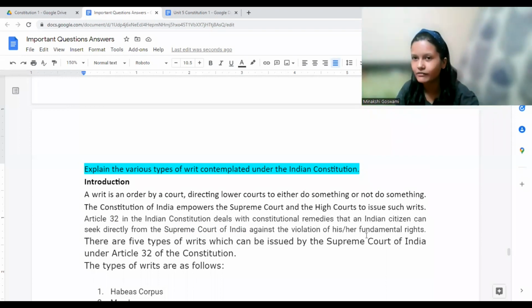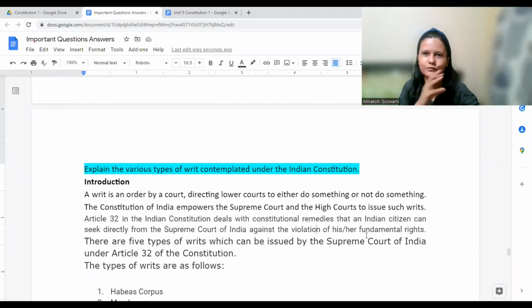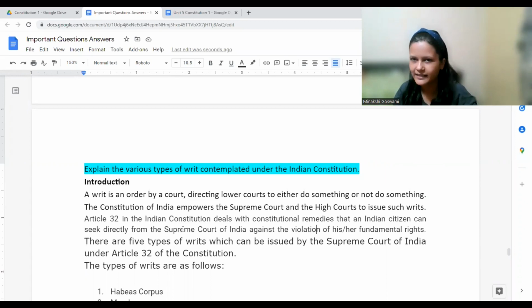The state has a responsibility, right? Under Article 12, whatever is considered as a state, the different departments, all the different bodies, corporations, if some fundamental right is violated, we can directly go to the Supreme Court and file a case for enforcement of our right.